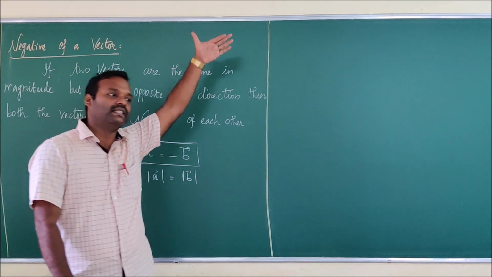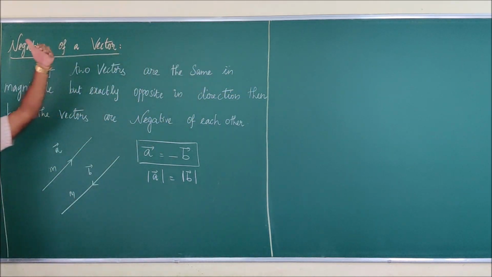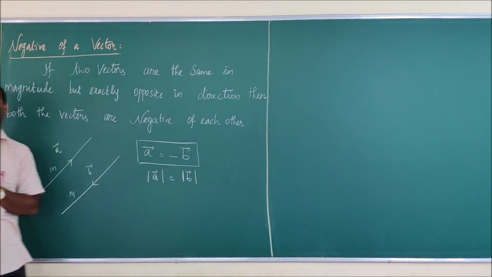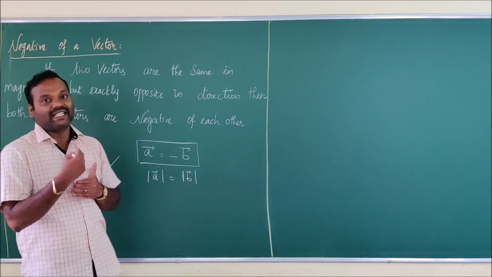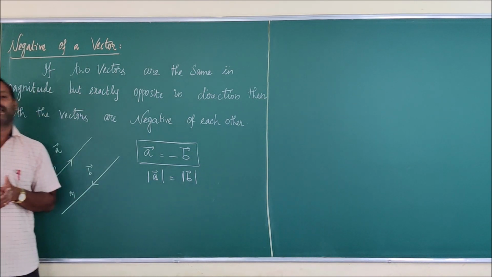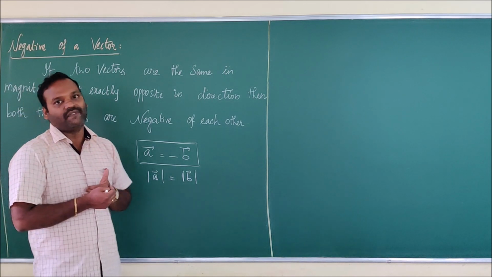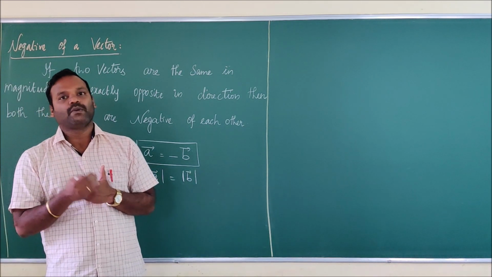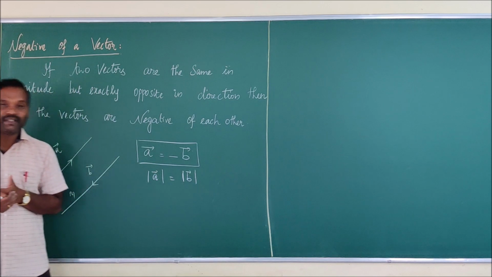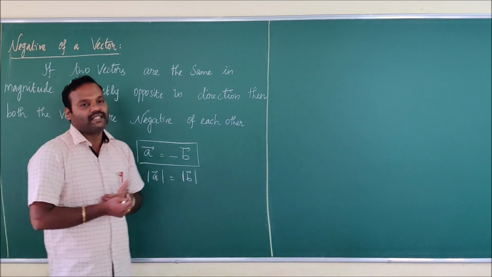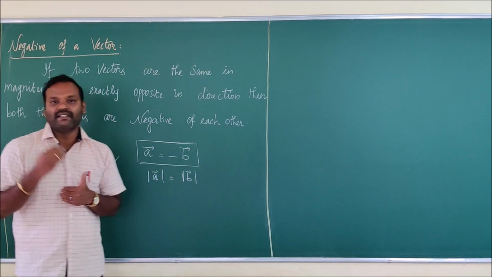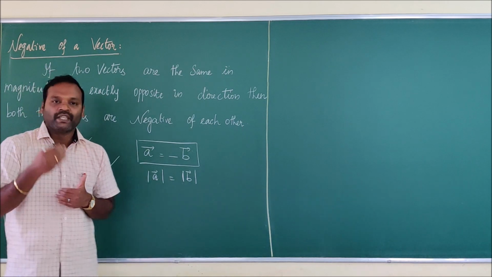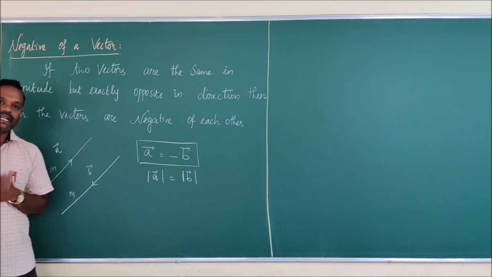So now we have completed the types of vectors. We started with the vectors. The first one we have seen is that physical quantities are broadly classified into scalars and vectors. After that, I gave the definition for scalars and the examples for scalars. And after that, we discussed the definition of vectors and the examples of vectors. After that, the notation we have to use for the vectors and the representation of vectors. Then we discussed the types of vectors, of which we discussed 10 important types, which will be helpful in solving problems and also in our higher education.